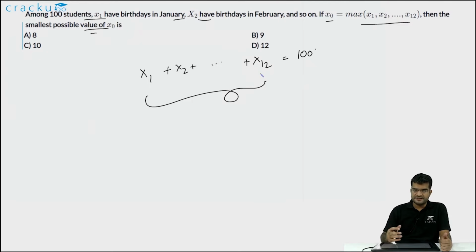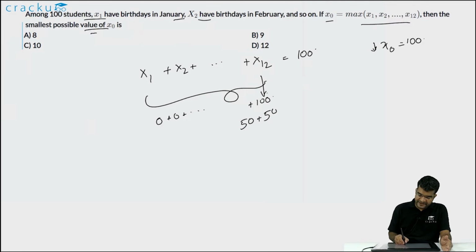So how do we do that? Suppose we do it in the extreme manner. That is, if we give all 100 in one month, say December, and in all the remaining months we give 0, just to understand how this works, then the value of x0 will be the maximum of x1 to x12, which will itself equal 100. But x0 is what we are trying to minimize. We want to decrease this to as low as possible. So suppose we make two numbers, x12 and x11, equal to 50, and we keep all the remaining equal to 0. Then what is the value of x0? In that case, x0 is the maximum of all of these 12 numbers, which will equal 50. So this has decreased, but we want to decrease this further.